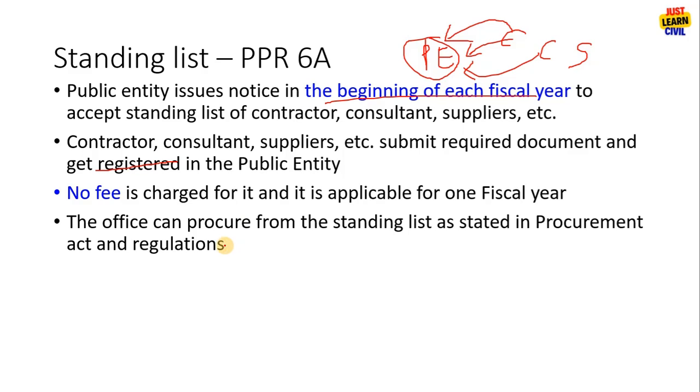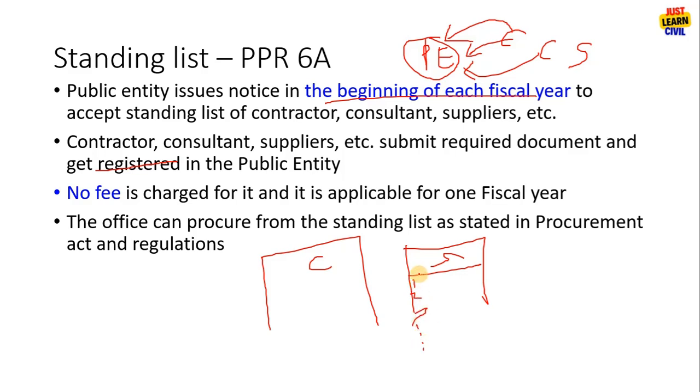Now whenever the office requires to procure something, generally in direct purchase, then they will review their standing list. Suppose this is the standing list of contractors, this can be the standing list of suppliers. Now whenever they need to purchase goods, there will be a list. Then whenever they need to purchase goods through direct purchase, or hire a consultant, or carry out works in direct purchase as specified in the PPR where the standing list can be used, they will send a letter and other documents to at least 3 from the standing list and carry out the procurement work.